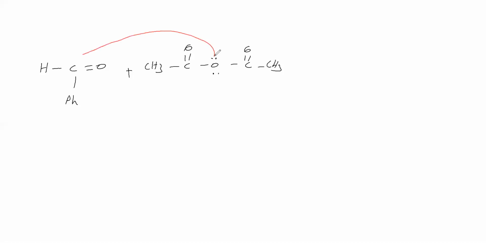This oxygen is attacking this carbon, this bond is shifting. So this O, here COCH3, here COCH3. Here O minus is there. This O minus is having 3 lone pairs. This O is having a positive charge. Next step, this lone pair is shifting.